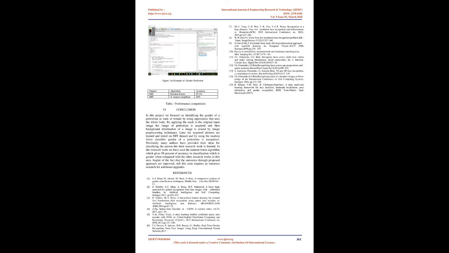A block diagram that is given below has a detailed explanation. In the next sections, a point-by-point discussion of all steps of the proposed system is introduced. Figure 1, data flow diagram of the proposed methodology. The MIT dataset is used in this paper for gender prediction of pedestrians. The above diagram gives the detailed explanation of the proposed methodology that has been used in this paper. Firstly, the MIT dataset is loaded into Spyder, which contains 890 pictures with both male and female with front and back views. The images are in the format of JPG.